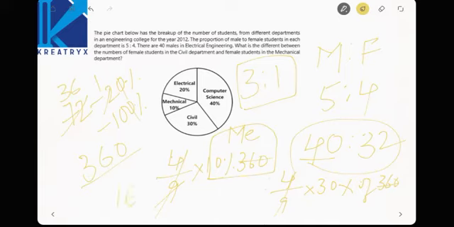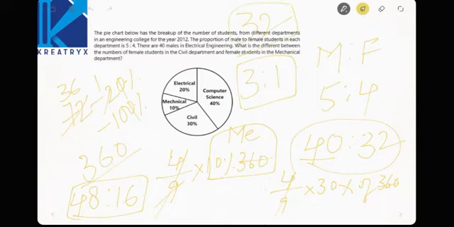So see here, mechanical is 16 and it has to be 3 times, which means 48, right? Now 48, the 16 members are there. You have to find out the difference between female. 48 minus 16 is nothing but 32. 32 is the answer, right?